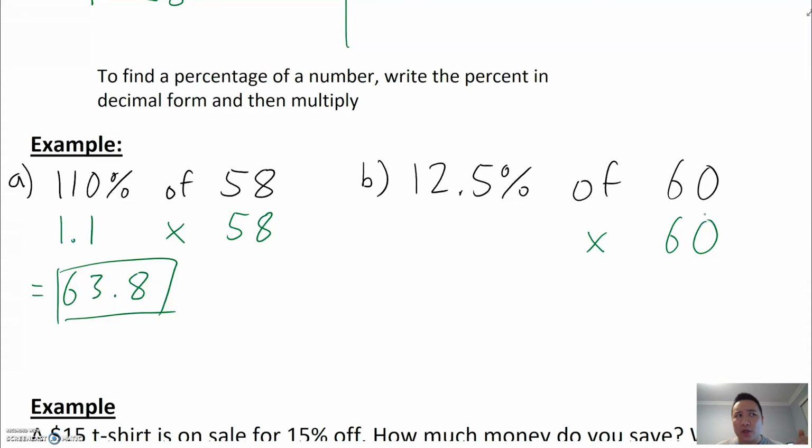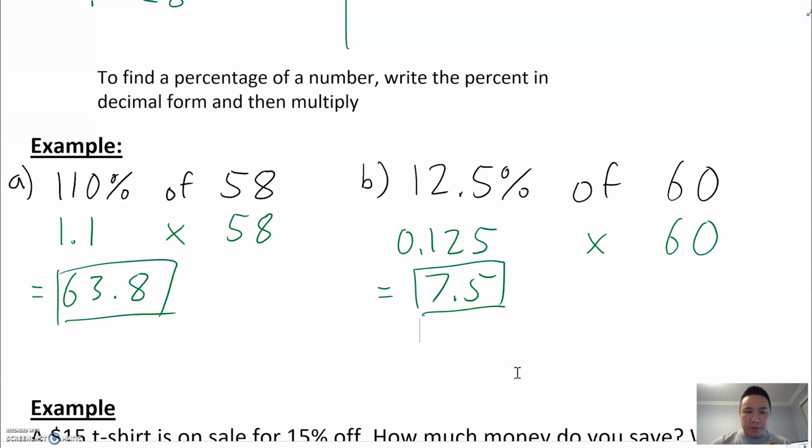When they say decimal form, they want you to drop that percent, which means if it's going to be out of 100, we want you to go ahead and divide by 100. So I still need to divide by 100 to turn this into decimal form. Dividing by 100 turns this into 0.125, right? Divided by 100, I just move the decimal point 2 spots to the left. And so I have 0.125 times 60. If I go ahead and calculate this, this works out to 7.5. 12.5% of 60 is 7.5.